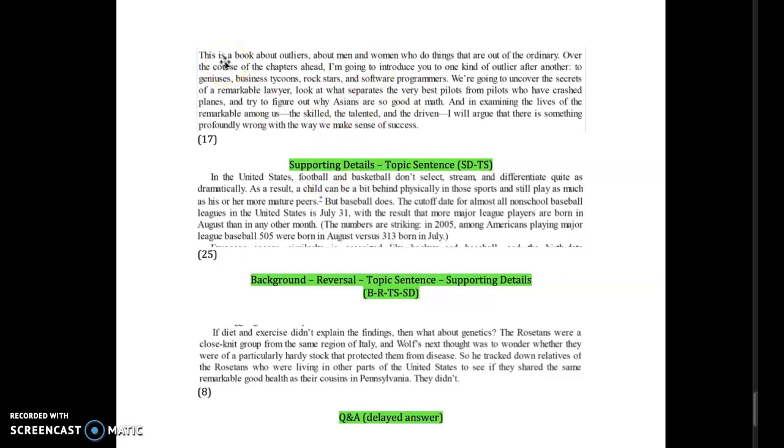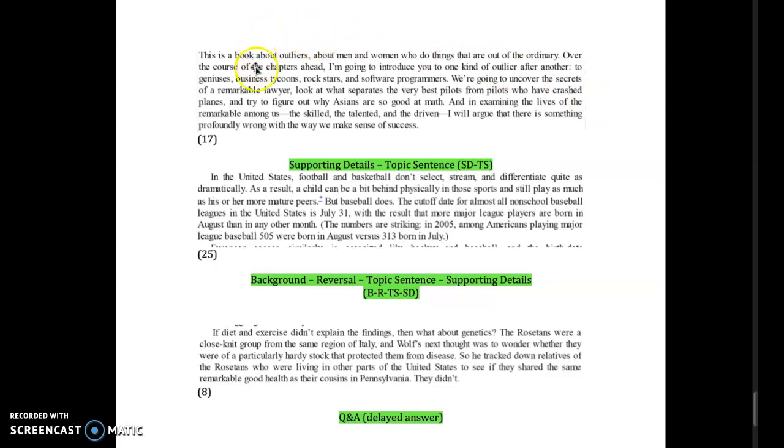And this is actually near the beginning of one of the sections in chapter 1, right? And he says, this is a book about outliers, about men and women who do things that are out of the ordinary. Over the course of the chapters ahead, I'm going to introduce you to one kind of outlier after another, to geniuses, business tycoons, rock stars, and software programmers. We're going to uncover the secrets of a remarkable lawyer, look at what separates the very best pilots from pilots who have crashed planes, and try to figure out why Asians are so good at math. And in examining the lives of the remarkable among us, the skilled, the talented, and the driven, I will argue that there is something profoundly wrong with the way we make sense of success.